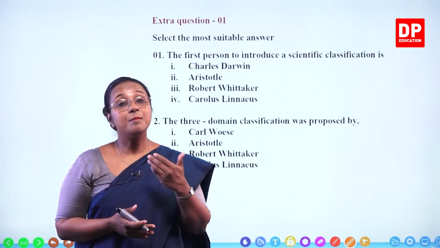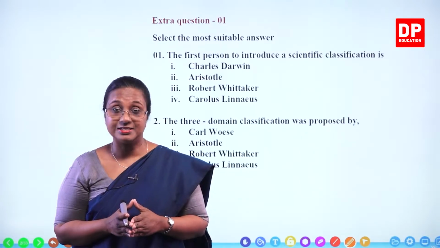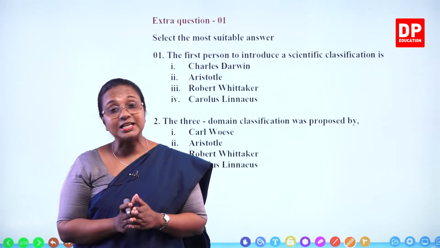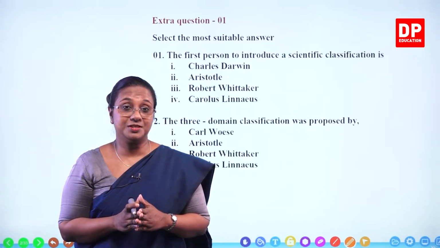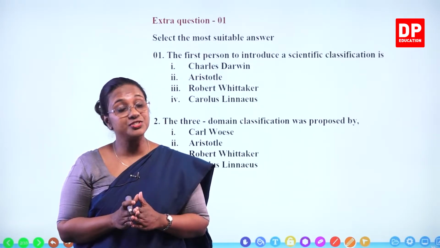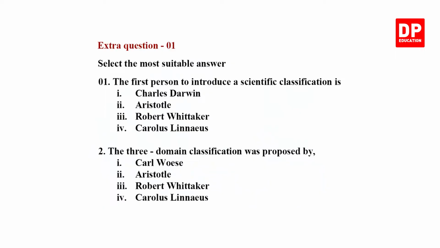Thereafter we discussed binomial nomenclature proposed by Carolus Linnaeus. So now you all are familiar with the classification system and the naming of organisms. We discussed the questions given in your textbook as well. So I am going to start with the extra question 1. Extra question 1, select the most suitable answer.